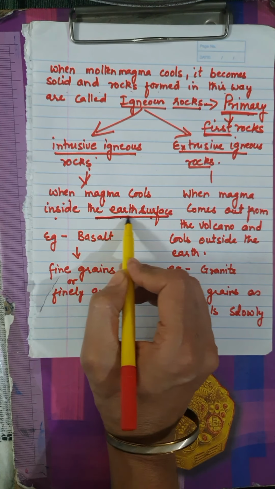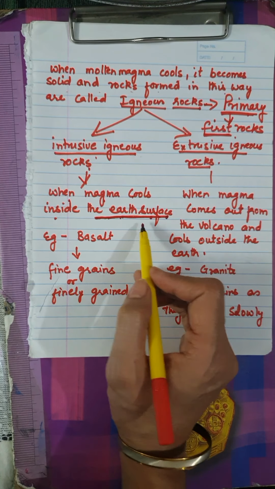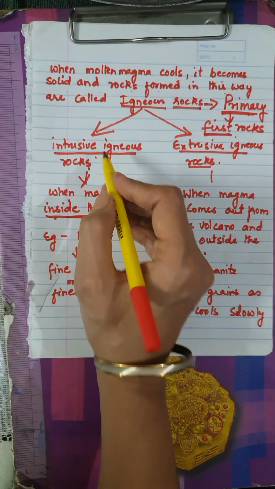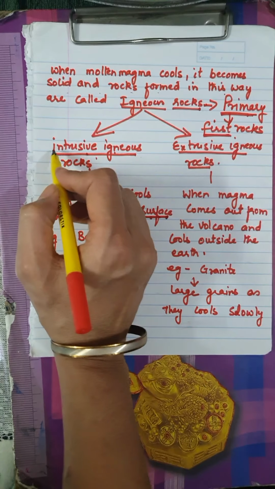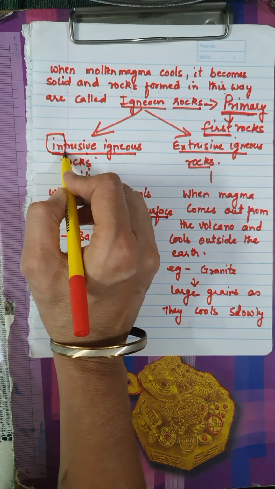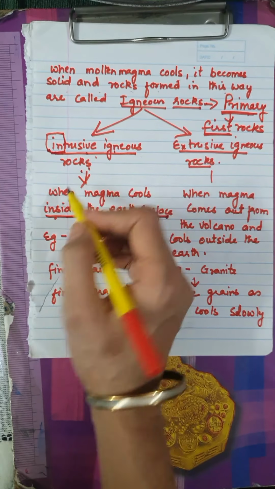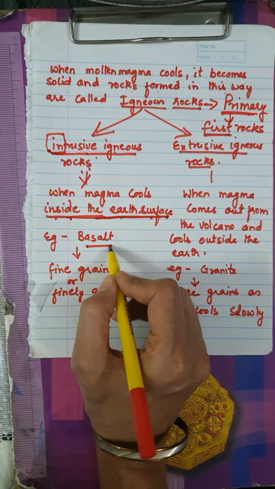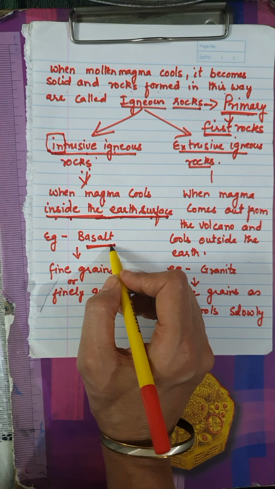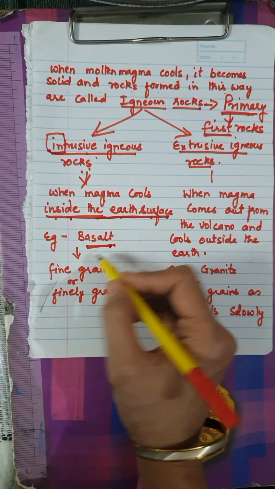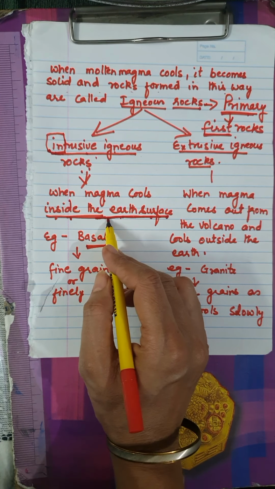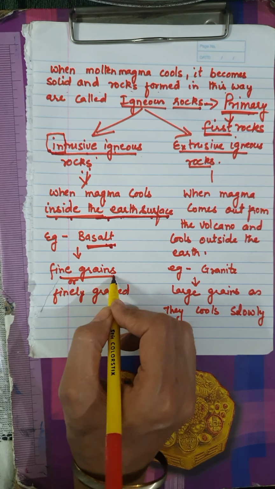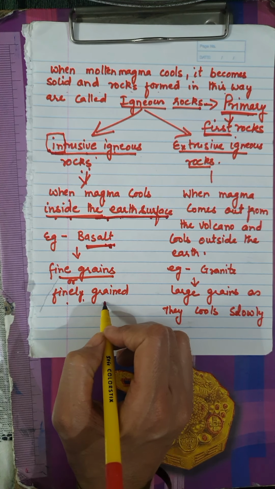So the rocks formed in such a manner, when the magma cools inside the earth's surface, are known as intrusive igneous rocks. Intrusive, you can learn it from in. So from in, it is inside. The various examples are basalt, a type of rock which cools inside the earth's surface. And because it cools inside the earth's surface and it takes a lot of time, it has fine grains, or we can say they are finely grained.